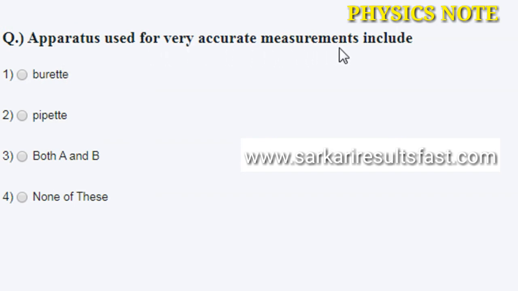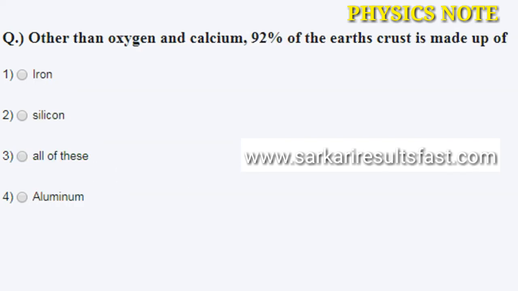Next question: apparatus used for very accurate measurement include option A burette, B pipette, C both A and B, and D none of the above. The correct answer is A and B.